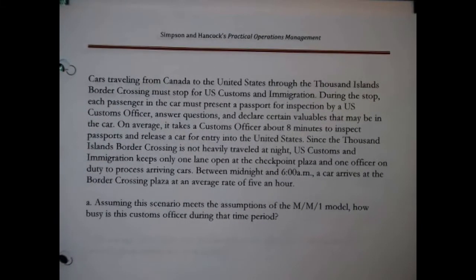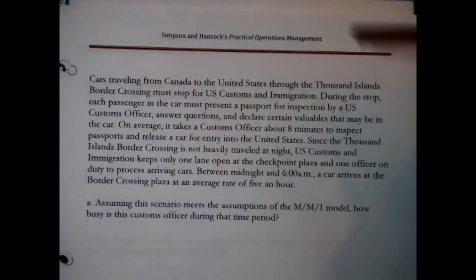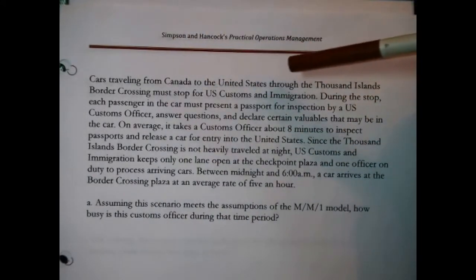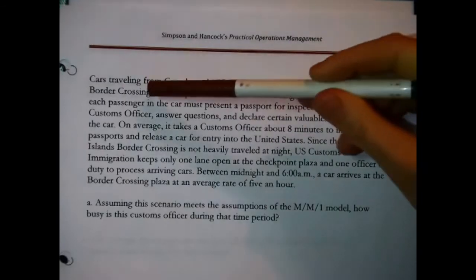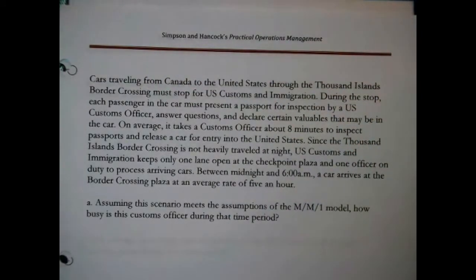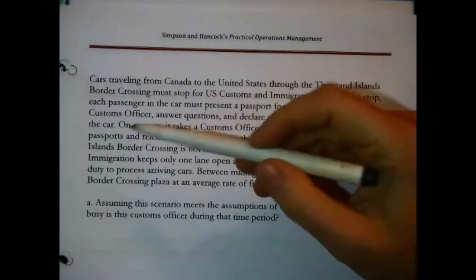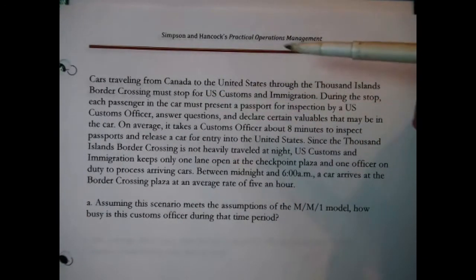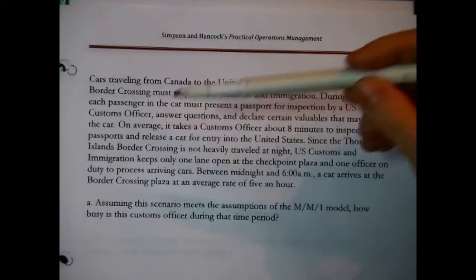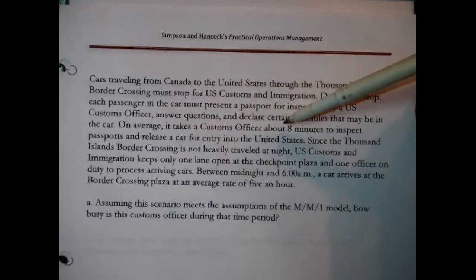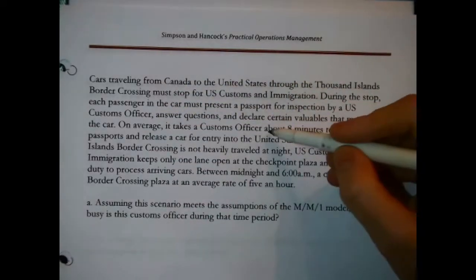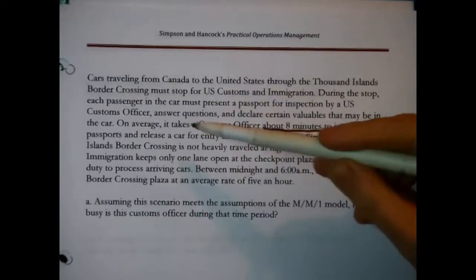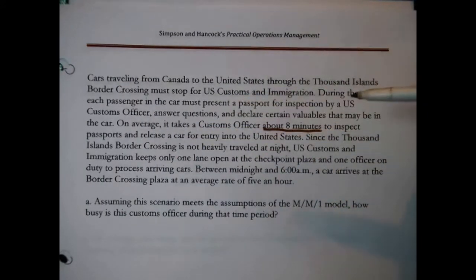Cars traveling from Canada to the United States through the Thousand Islands border crossing must stop for U.S. Customs and Immigration. During the stop, each passenger in the car must present a passport for inspection by the U.S. Customs officer, answer questions, and declare certain valuables that may be in the car. On average, it takes a customs officer about 8 minutes, now I think this is going to be an important data point, to inspect passports and release the car for entry to the United States.